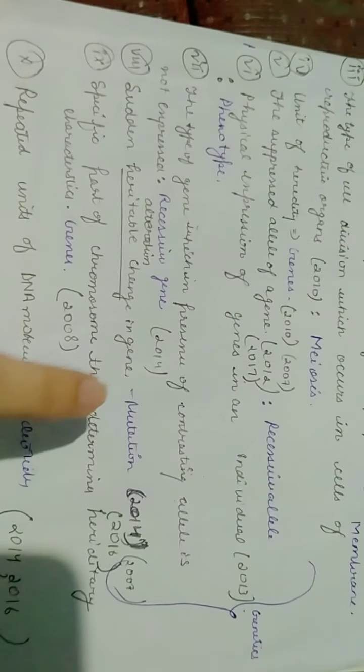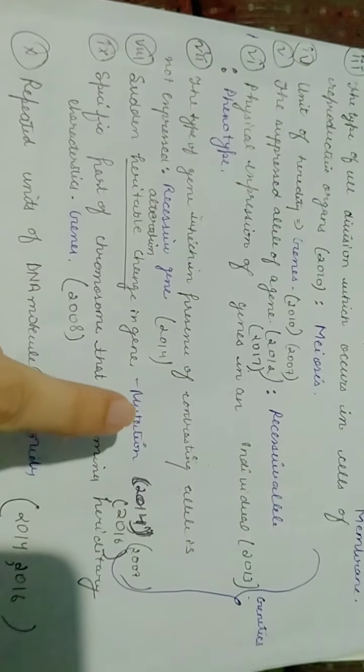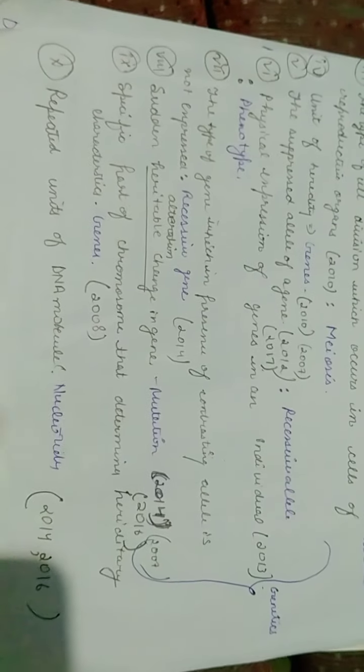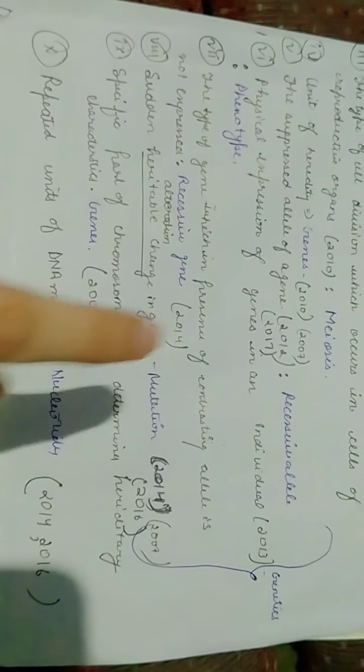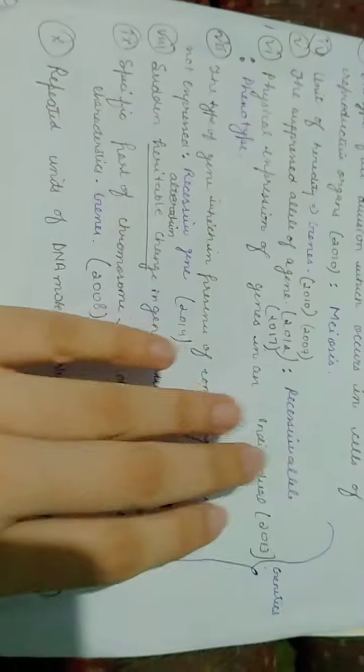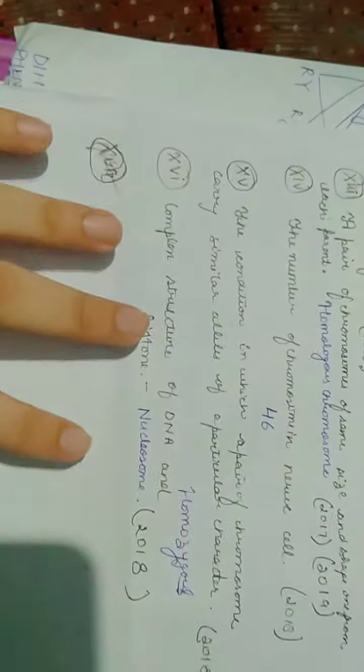So you can see the questions which are repeatedly asked about genes, about mutation, about recessive allele, and about nucleotide. And you must remember the structure of the nucleotide also. Okay, and what all bases it has and all that thing. Okay. Now we shall move ahead.